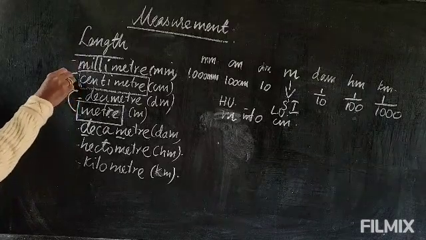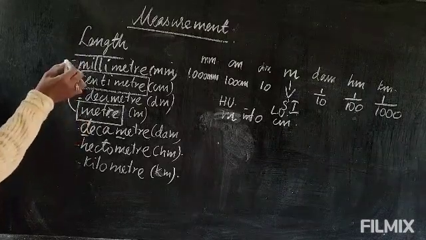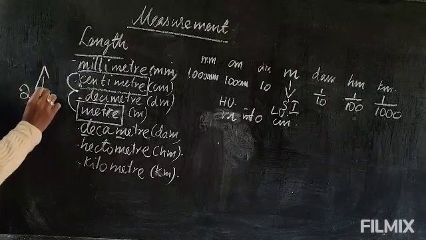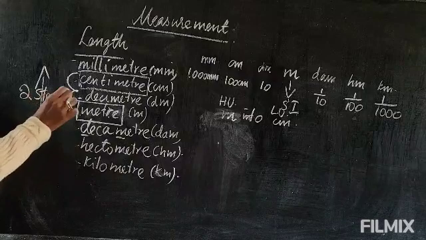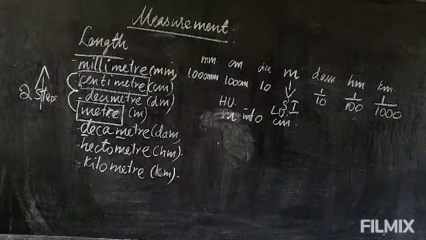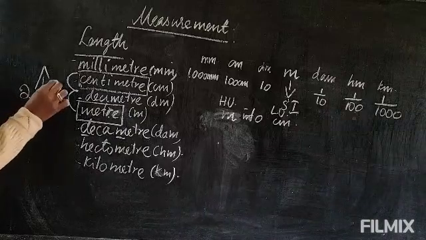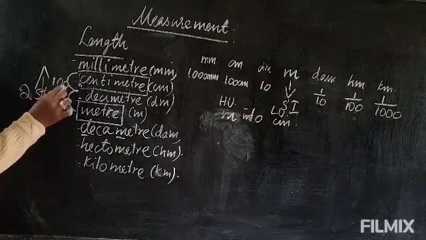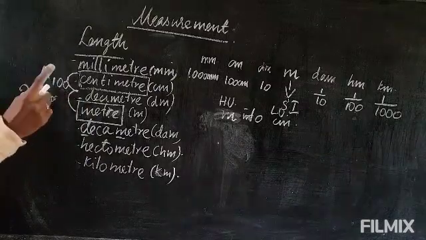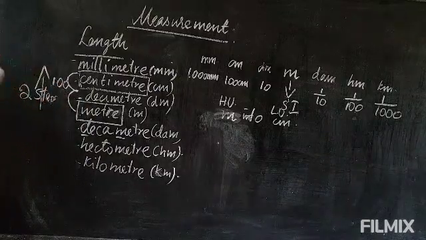So how many steps are you going forward? You are going upward. How many steps are you going? 2 steps. You are going 2 steps upward. Okay, so 2 steps, so two zeros. When you go 2 steps, two zeros. When you go 1 step, only one zero. When you go 3 steps, it will be three zeros.